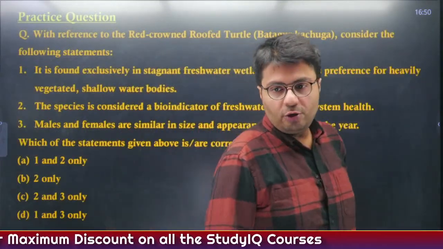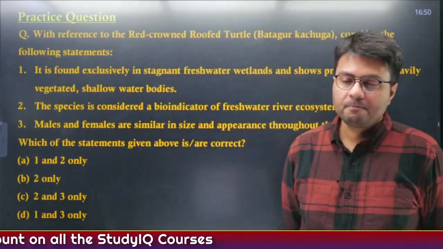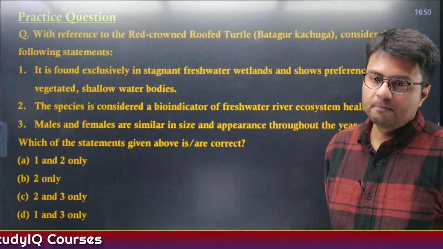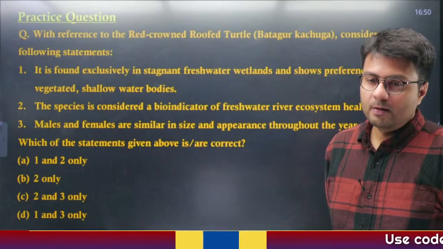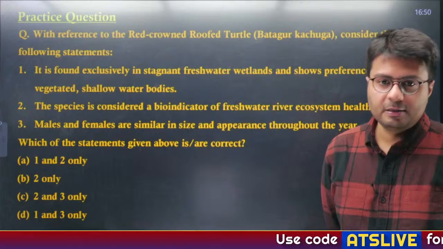Now let's see if you are able to solve this question. Yes, ghadial critically endangered, correct.